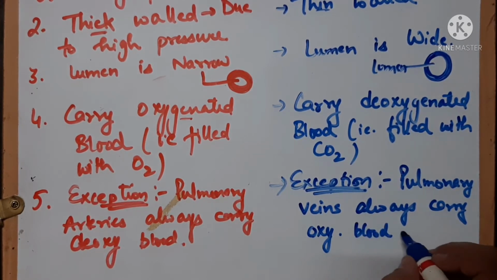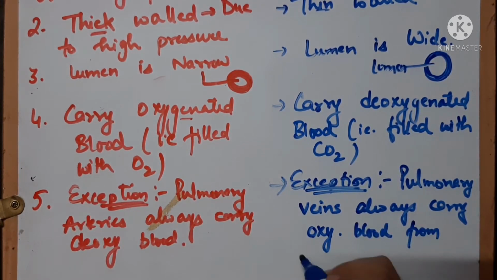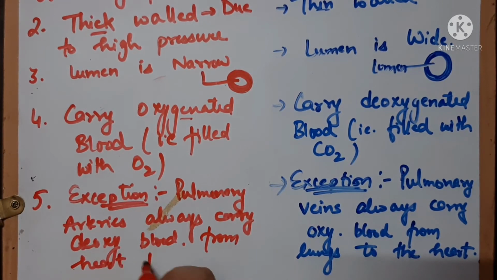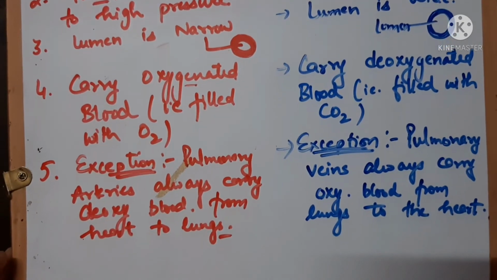This will be carried from lungs to the heart. And the pulmonary arteries are carrying the deoxy blood from heart to lungs for oxygenation, right? So this is one exception of the arteries and veins, pulmonary arteries and pulmonary veins, right?